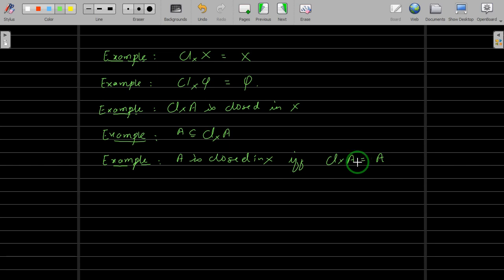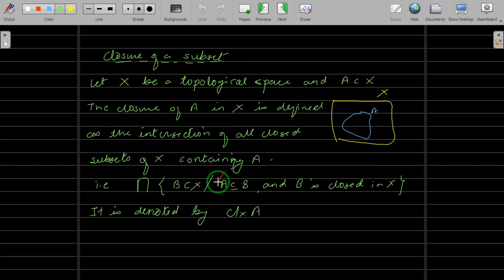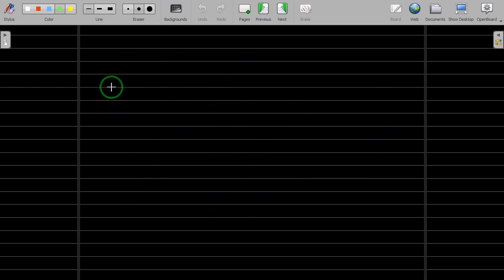So just by looking at the definition, you cannot simply find the closure of a set. To show that something is a closure, you have to have a proper result, right? And the next theorem will give you a criterion to check when a point is in a closure. So let us take the theorem. x belongs to the closure of A in X. Of course, I'm assuming that A is a subset of X; we need not always write it.